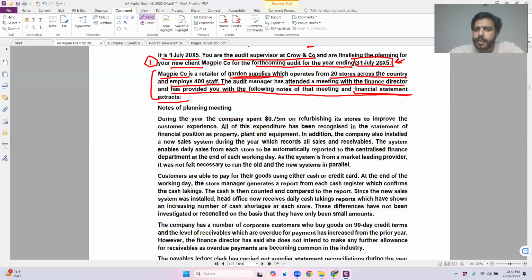We write down every single thing that the management is saying. And after the meeting, we identify, okay, here there would be a risk, here there would be a risk, from the discussion that we have had with the management. Now, what questions you ask from the management is not a part of the ACCA syllabus. That is something that you will learn within your practical life. Because only if you know what questions you have to ask, you will be able to receive the right information from which you will be able to identify the risks. So that portion is not within the course of ACCA as a whole. Got it? All right. Notes from the planning meeting.